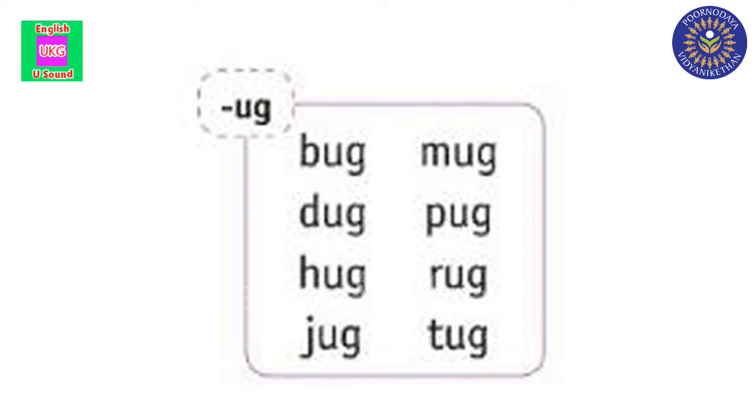So we learned U word family. The alphabet is U and the sound is a sound. Did you understand, children? So children, we learned a sound. Now we are going to do an activity. Some pictures will pop up on the board and we'll try to name them. Are you ready, children? Let's do it.